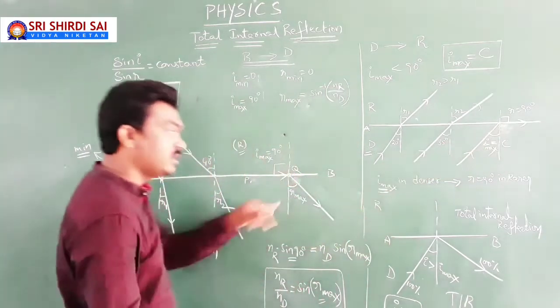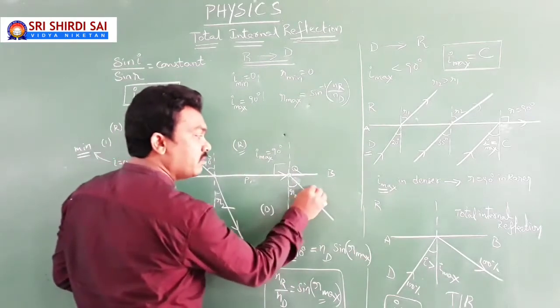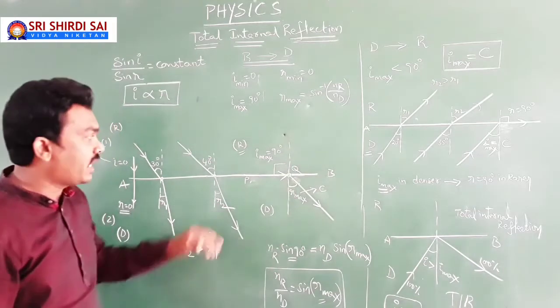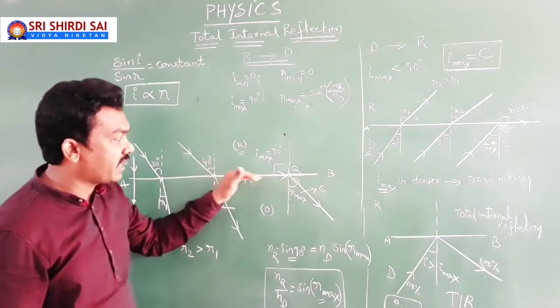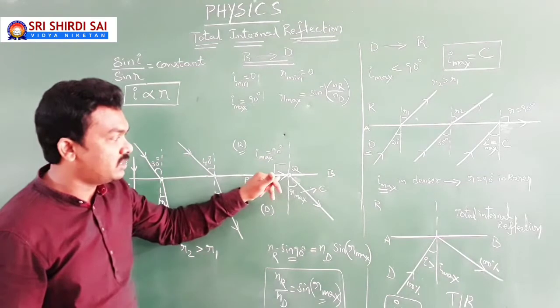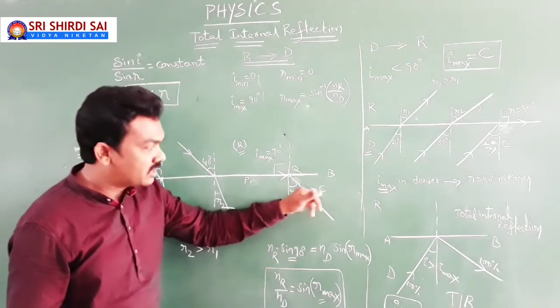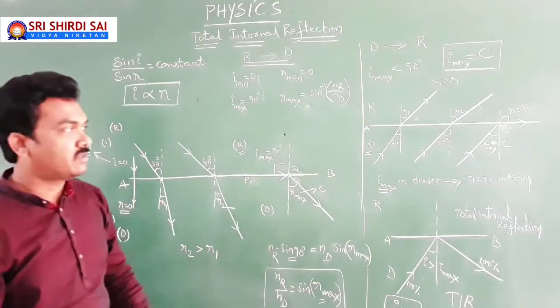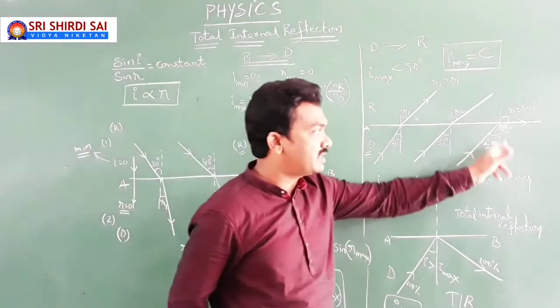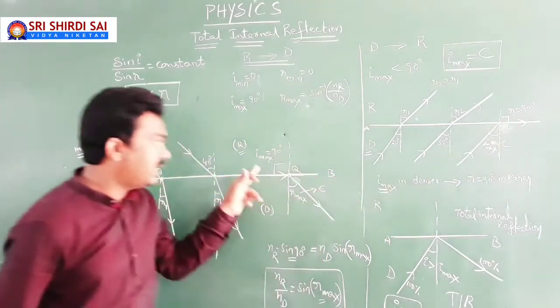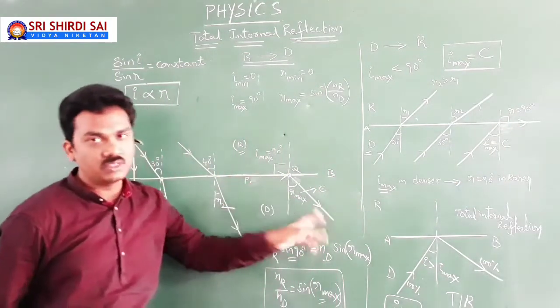That means this R maximum is nothing but critical angle of incidence. When the light falls in rarer medium at maximum angle of incidence 90 degrees, then light refracts into denser medium at R max, which is C. Because when light falls in denser medium at I equal to C, then R equal to 90. Now here I equal to 90, then R equal to C.